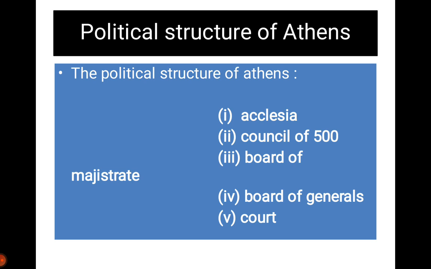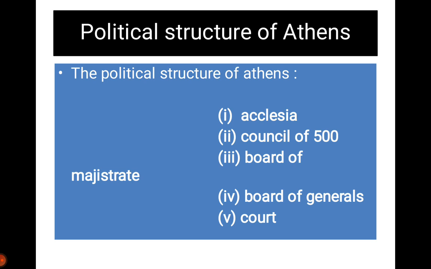Every tribe nominated or elected one member from its own tribe for the board, and there are 12 members in the board. They serve terms of one year. They are elected directly by the people.